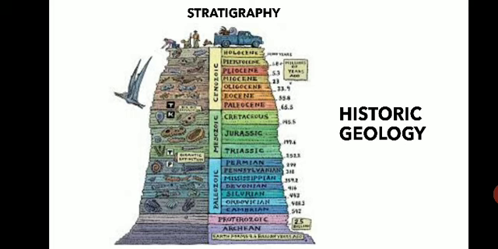So in the image you can see the geological time scale. It is divided into three major zones, that is Paleozoic, Mesozoic and Cenozoic. So there's no need to go into detail. What it tells us is the history of the earth and the different rocks which are formed, that is studied under stratigraphy.